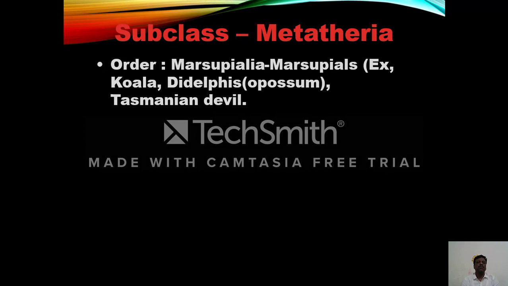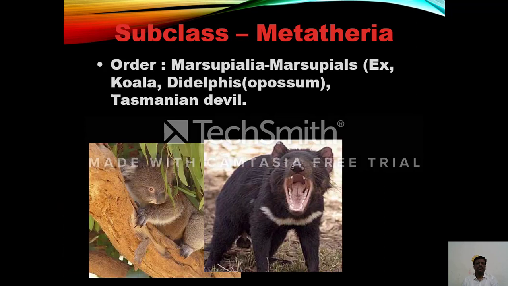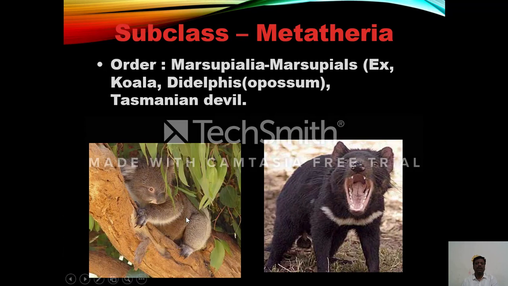Now let's have a look at subclass Metatheria. They include only one order, that is Marsupialia. They are commonly called marsupials. Examples: Koala, Didelphis, Tasmanian devil, etc. So this is the koala, a teddy bear. This is the Tasmanian devil.